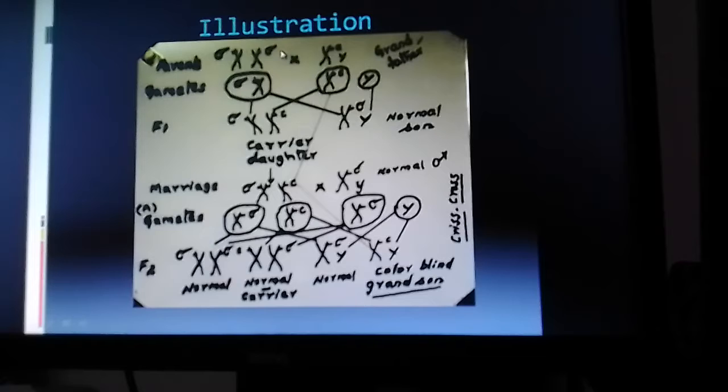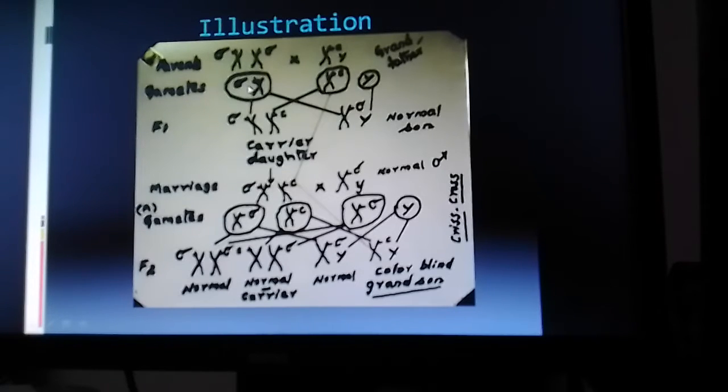Now here through an illustration we can try to explain the pattern of inheritance of X-linked alleles. We have the parents, a female parent and a male parent. The female has two X chromosomes, both carrying the normal allele, capital C, and the male parent carries one X chromosome and one Y chromosome, with a mutant allele on the X chromosome.